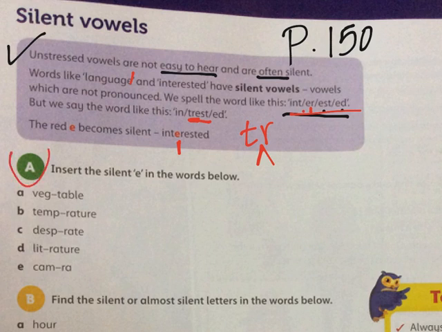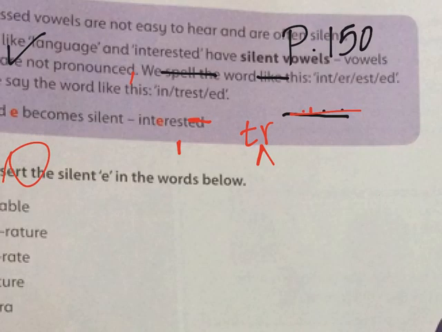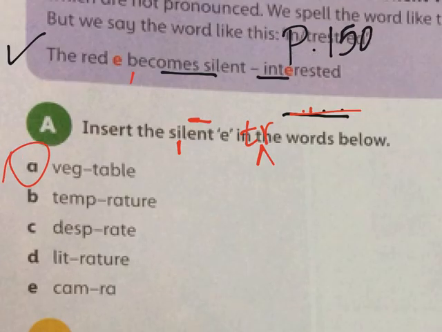So in question A, we have some examples of words with silent E. It's actually telling us the place of the E. So this is not the trick, or this is not the purpose of the exercise. The purpose of the exercise is to just be able to determine or to know the spelling.